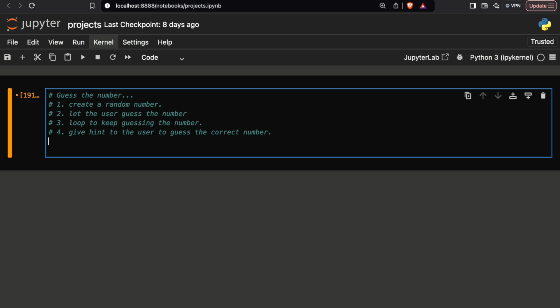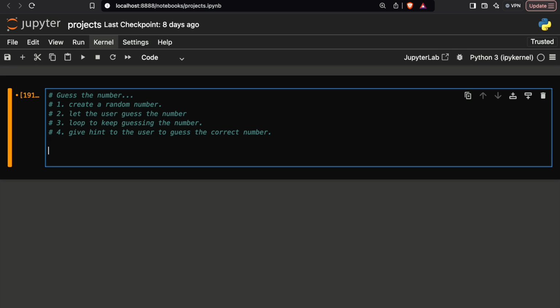And once he guessed the number, we will simply come out of the loop and we will print: hooray, you guessed the number. So this is our project walkthrough. I want you to think about how we can create this project. This is a roadmap. So now let's create the project.